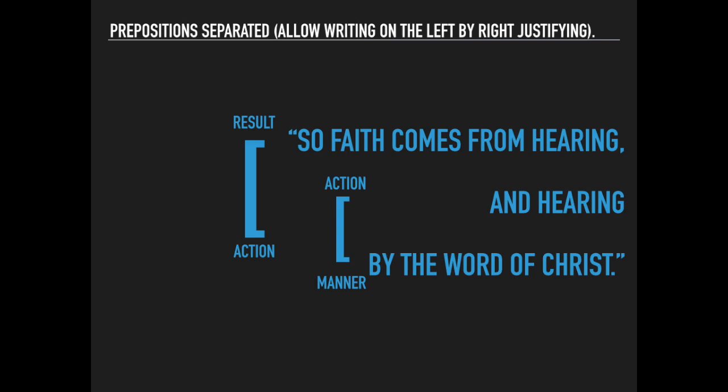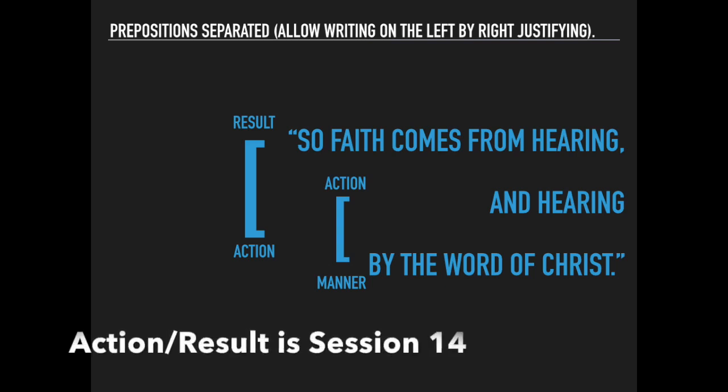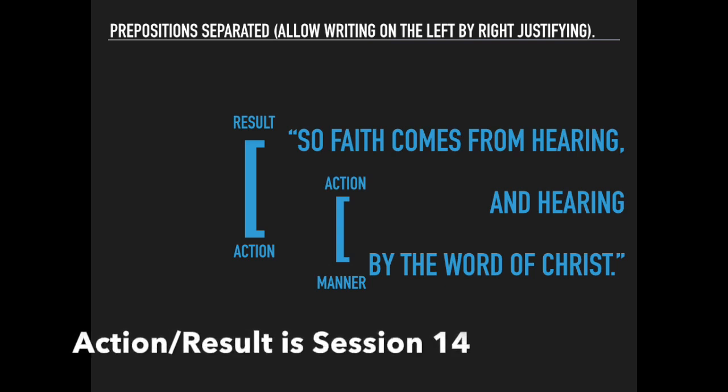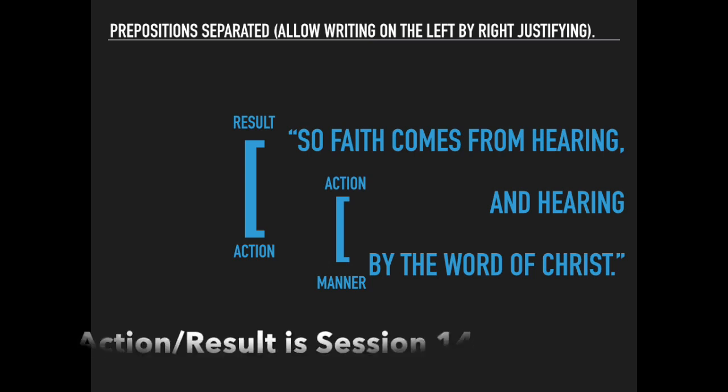When we say, so this happens, we're saying that's a result from what we said previously. So hearing by the word of Christ is bracketed to our first statement, so faith comes from hearing. And hearing by the word of Christ is the action, and the result is the faith of hearing from the word of Christ. But we'll talk about action and result here in just a few sessions, if not the next one. We'll see where that goes.